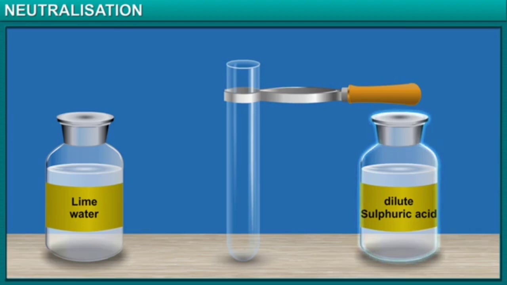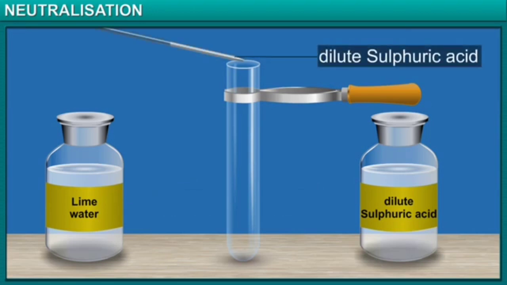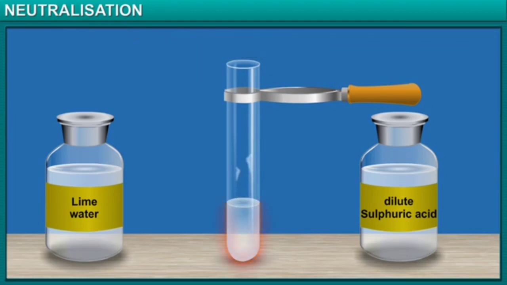Here's some dilute sulfuric acid and a bottle of lime water. So, we have an acid and a base. Let's mix them. Mixing these two liquids heats them up as they neutralize and produce enough heat for the test tube to get heated up.